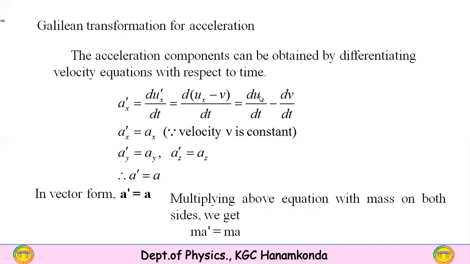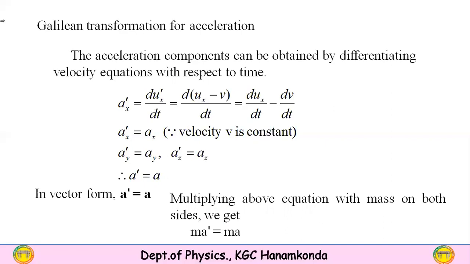The rate of change of ux is nothing but ax, the acceleration component in the S frame of reference. Here ax dash equals ax, since the velocity v is constant. Similarly ay dash equals ay, and az dash equals az. Therefore, vectorially, a dash equals a.